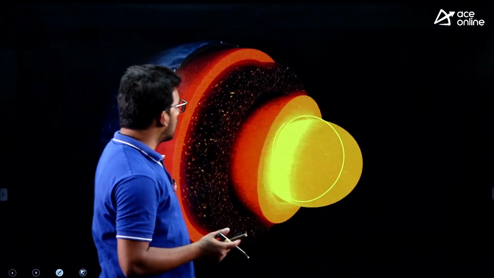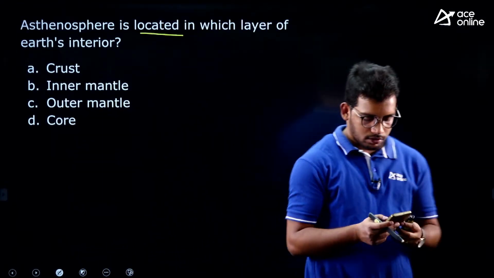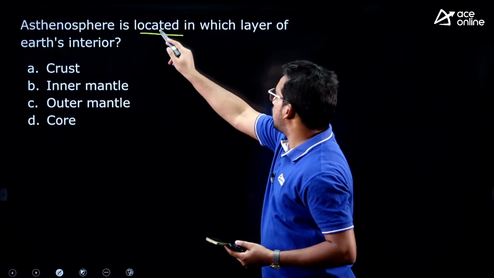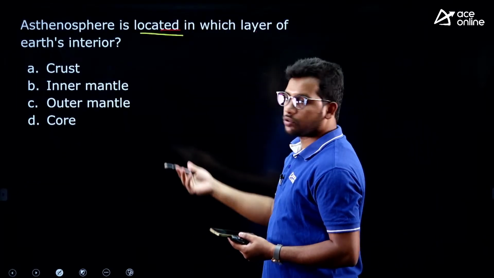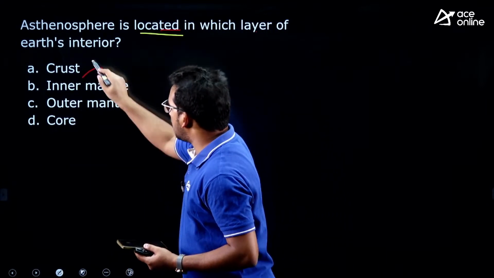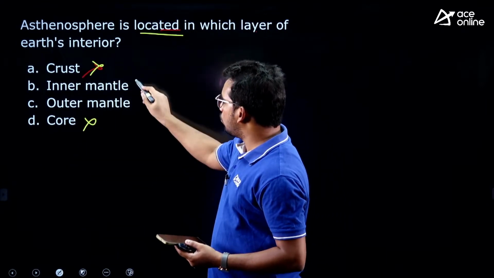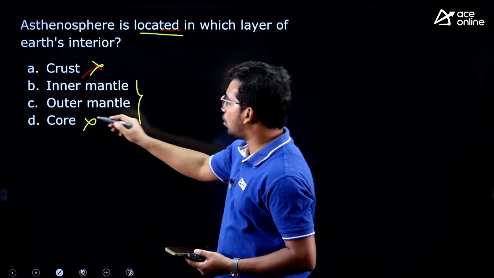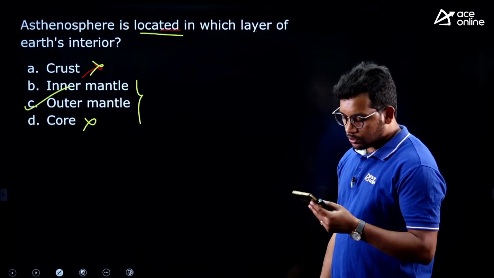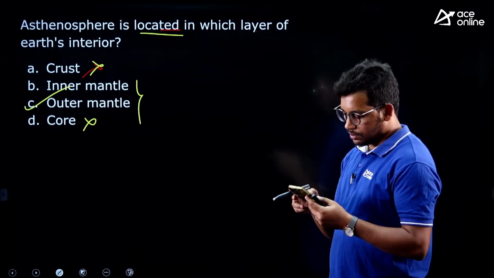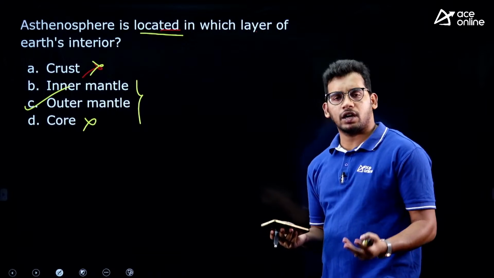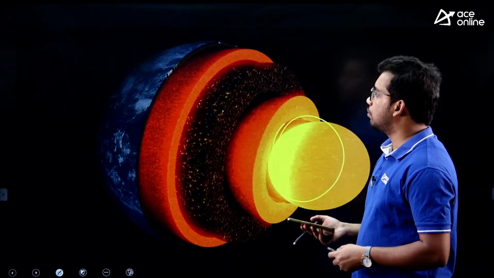Now come to the question. Where is the asthenosphere located in the layers of the earth interior? That is how the questions can be asked. So it is not part of the crust, right. It is not part of the core; you may confuse between mantle, but that is the outer mantle, right. So yes, last year you are correct, outer mantle is the answer, right. So try to answer the questions also, you need not worry about getting it correct or wrong, try to answer and you will be able to handle it.